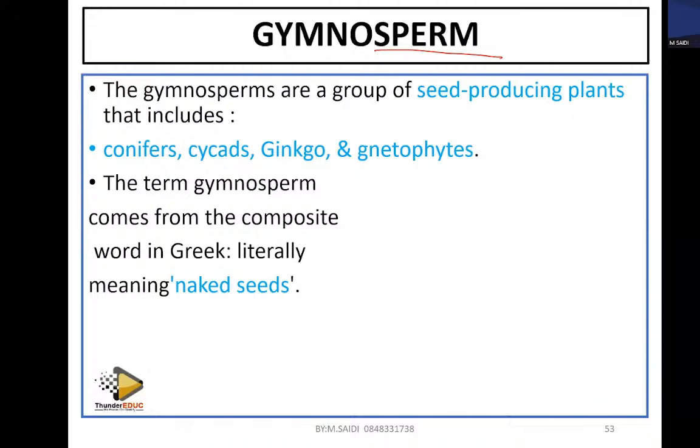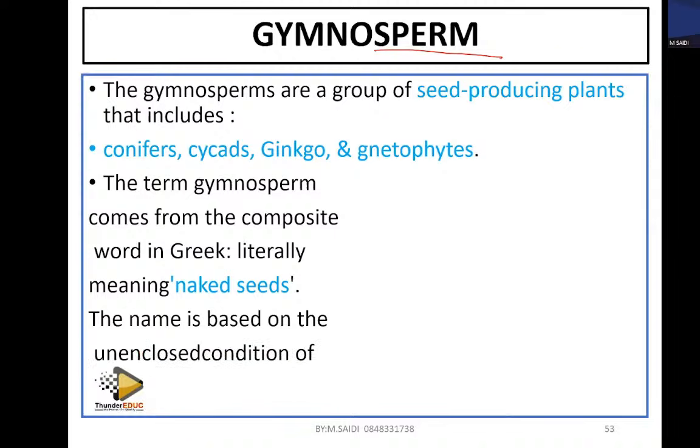When we talk about nuts, we're talking about those structures whose seeds are hard. When you talk about these other nuts, like coconut, you can name any other nut you can think of, but they have hard seeds. Then the name is based on that unenclosed condition of these seeds.